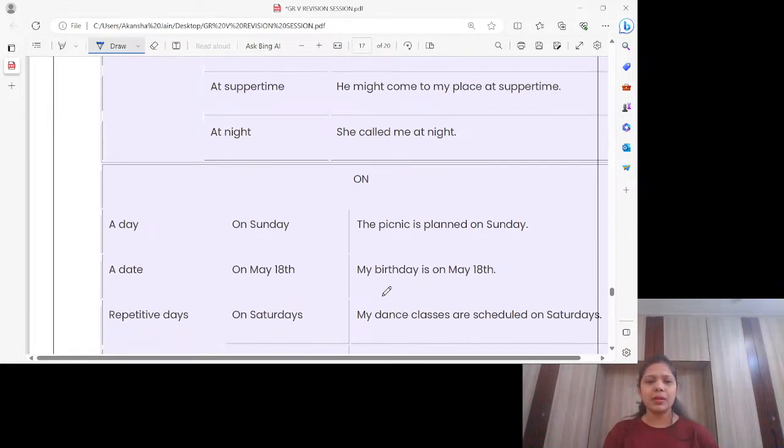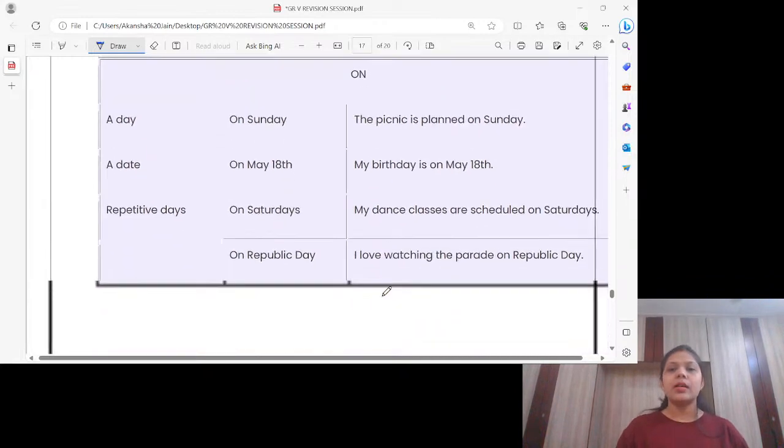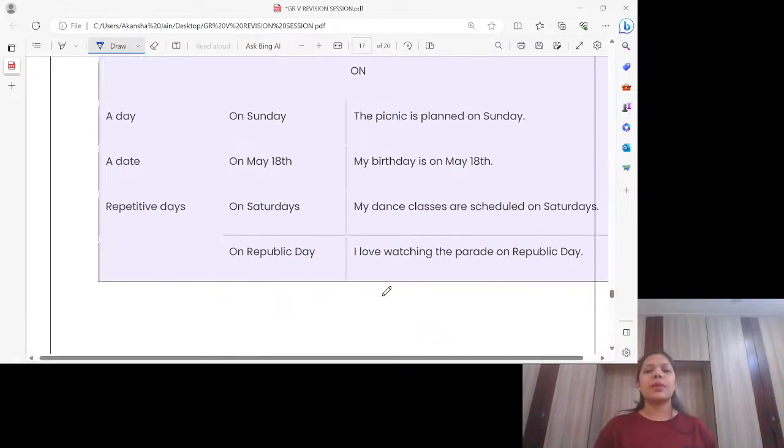What does it mean? Supper time means what? Any idea? Any guess? Supper time means it's an evening time, a time when we take a meal in the evening. Okay, we call it supper time. He might come to my place at supper time. At night, she called me at night. Okay, I told you we never say in the night or in night. Fine, remember this please.